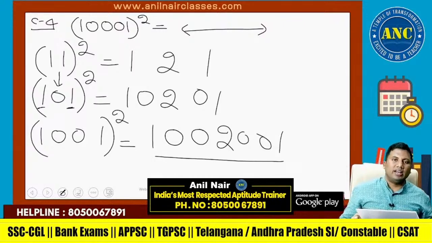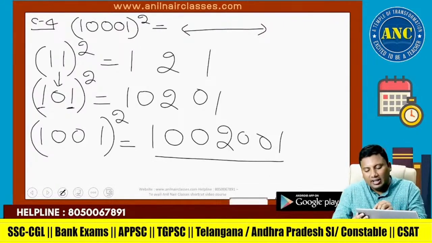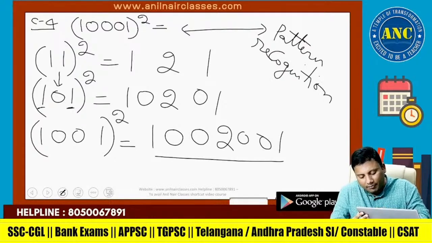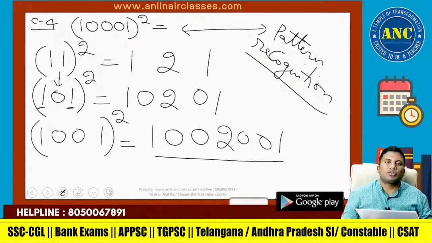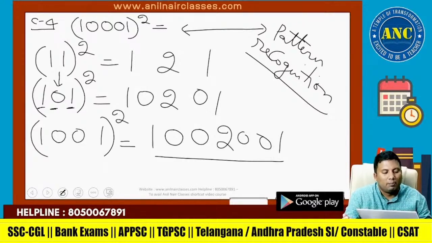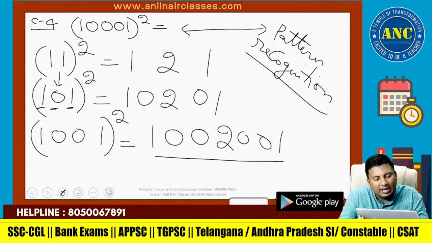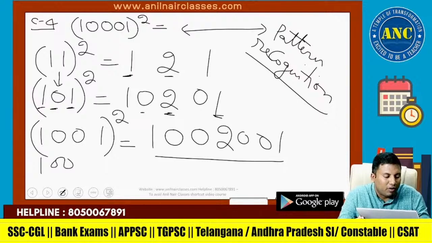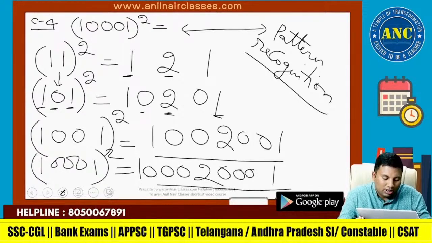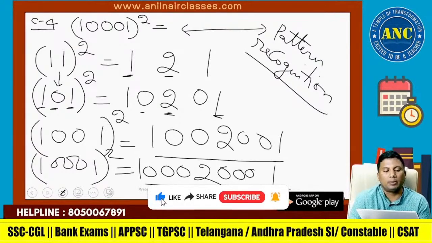I hope the logic is clear. Just by sheer observation, there is nothing but pattern recognition. 11 square is 121. 101 square: between two digits I keep a 0. On the right hand side also, between two digits I kept a 0. If 10001 square is there, the answer is 121 with triple zeros kept between the digits.